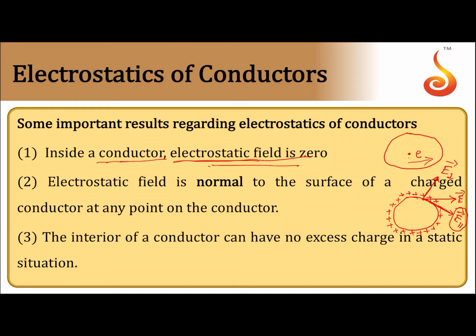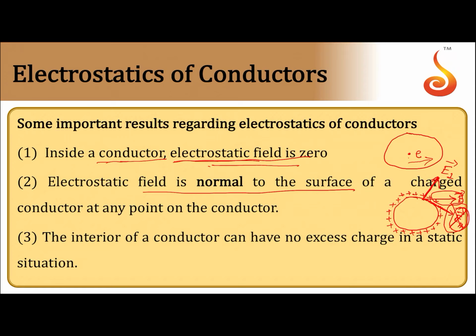Hence this component E parallel does not exist. This is possible only when the entire electric field is in the direction normal to the surface. Hence the electrostatic field should be normal to the surface of a charged conductor at any point on the conductor.